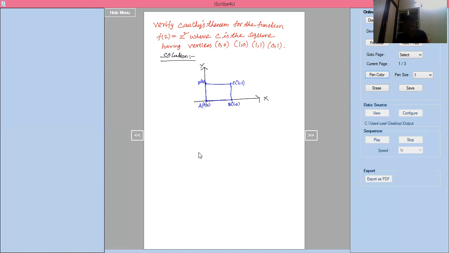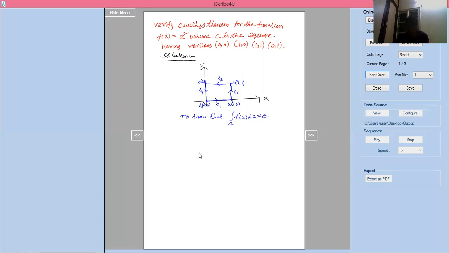Now, similar to what you have done in line integral, you have to do it like that only. This is C1, this is C2, this is C3, and this is C4. Now we have to show that integration of C of f of z dz equal to 0.